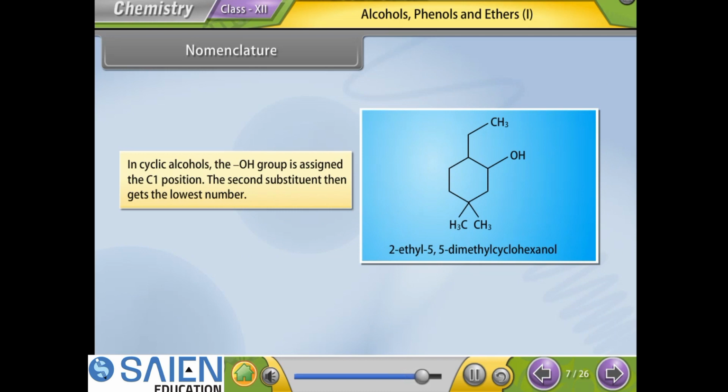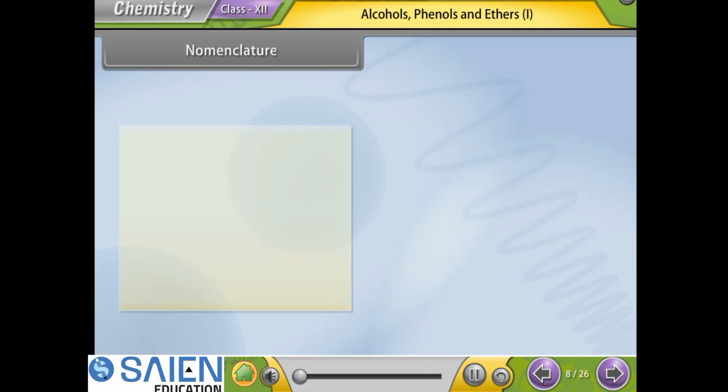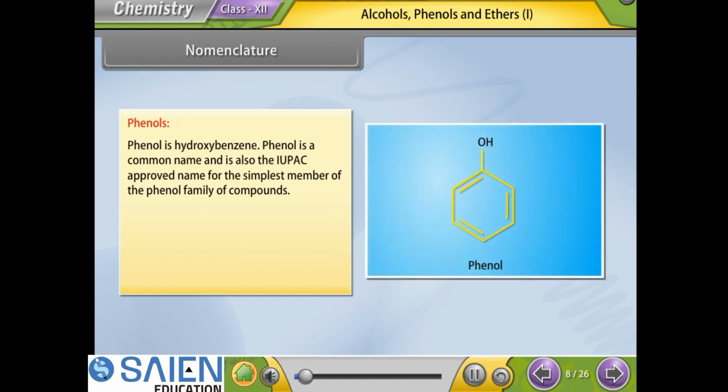The second substituent then gets the lowest number. For example, 2-ethyl-5,5-dimethyl cyclohexanol. Nomenclature: Phenols. Phenol is hydroxybenzene. Phenol is a common name and is also the IUPAC approved name for the simplest member of the phenol family of compounds. The name phenol is derived from a combination of the terms phenyl and alcohol.